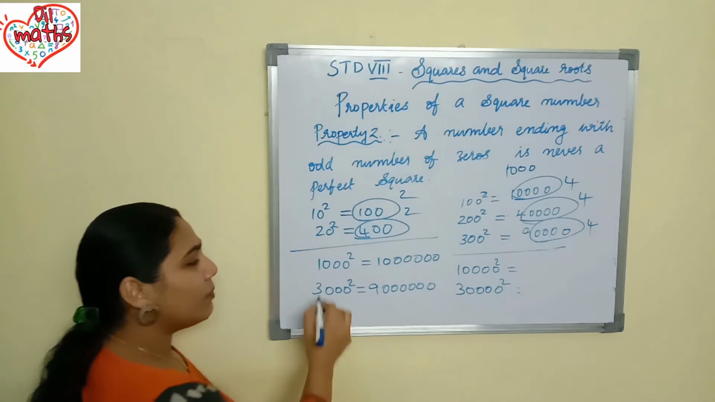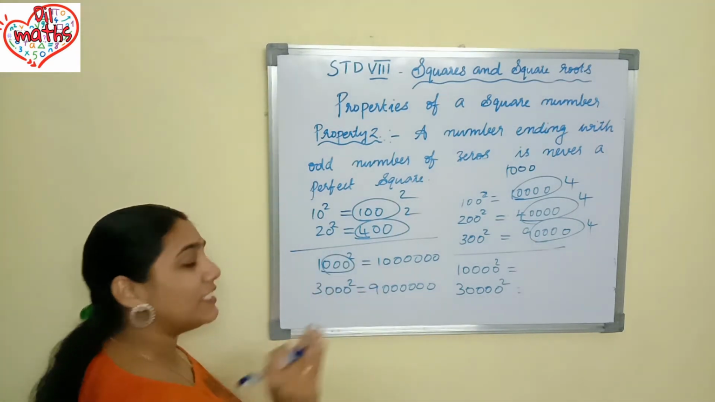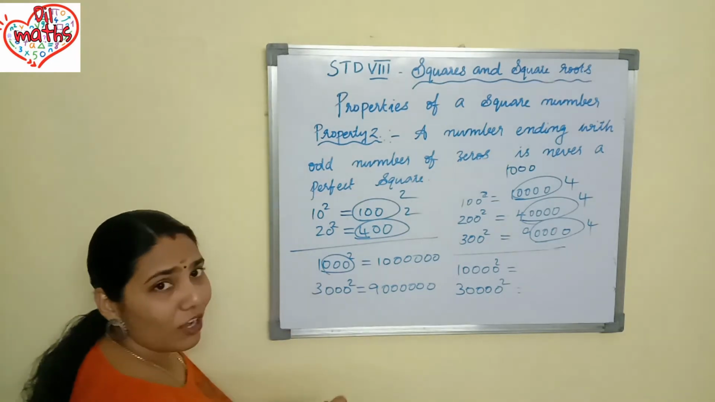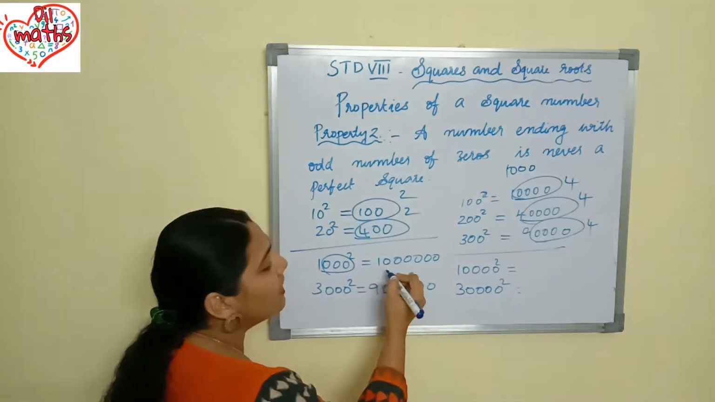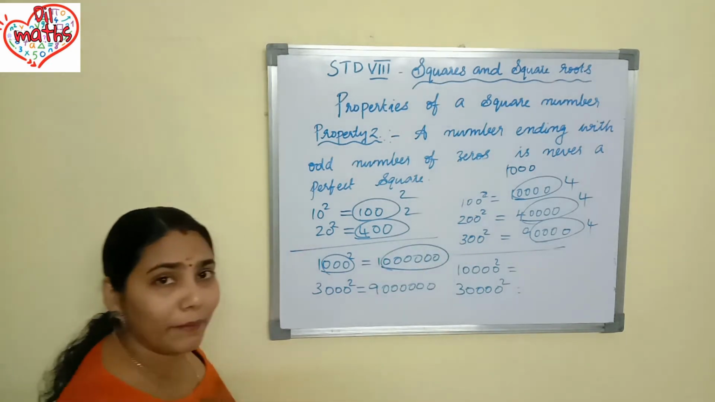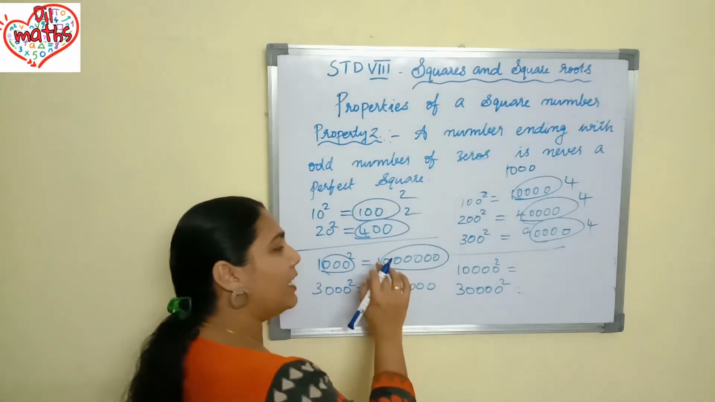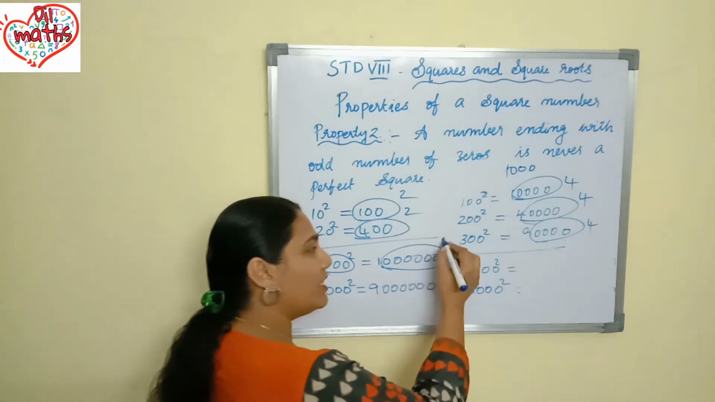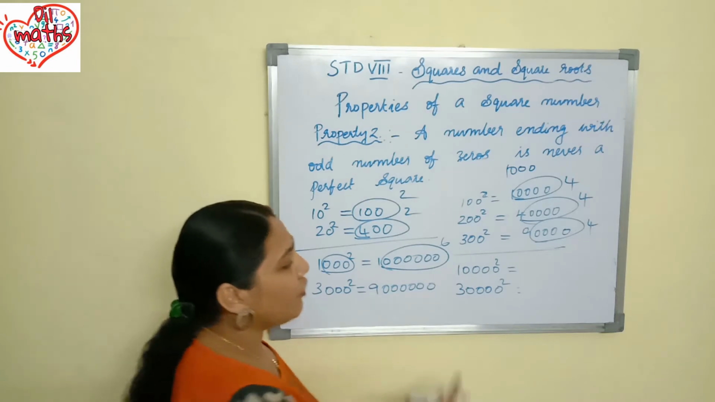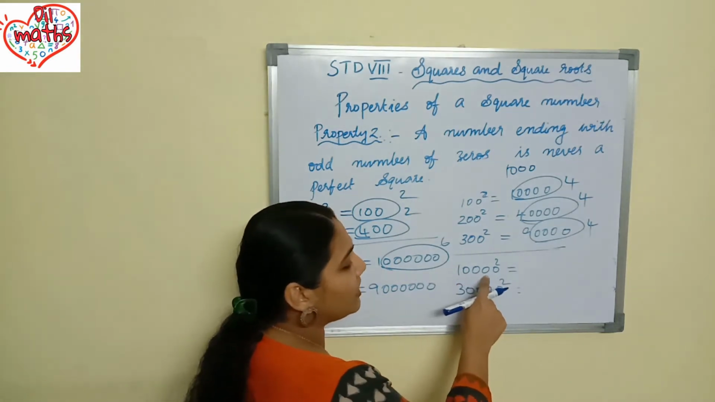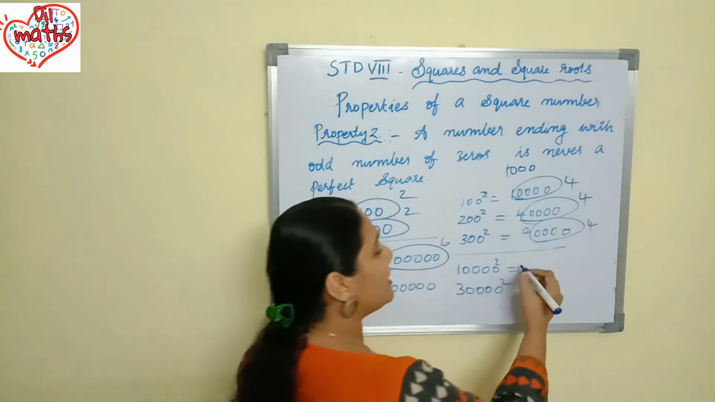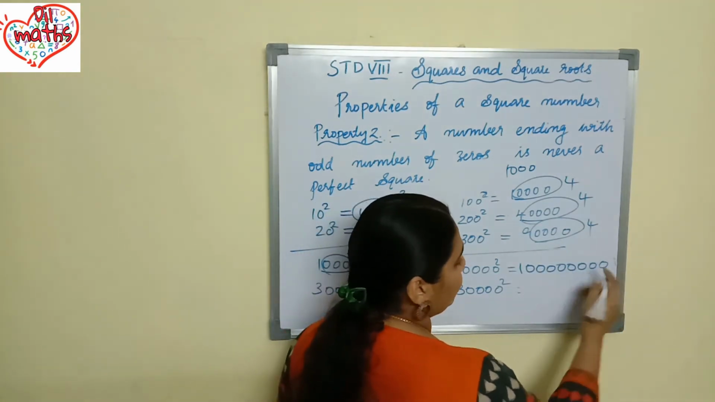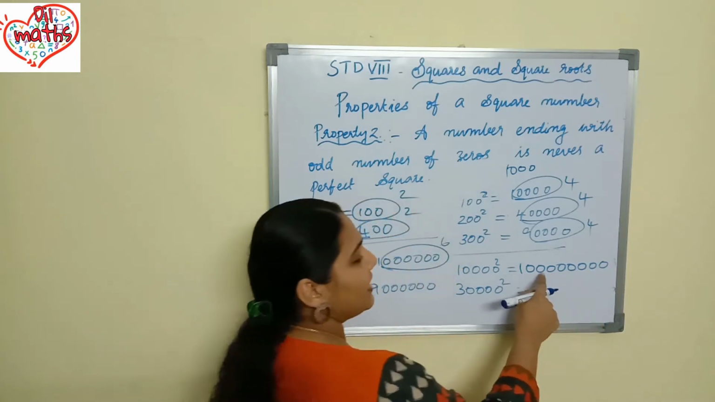Isn't it? And what about this? Here I took 3 zeros, isn't it? Here I took 1000. Here 1000 square is equal to how many zeros will come in the answer? That means how many zeros will come in the square number? This square number is ending with 1, 2, 3, 4, 5, 6 zeros. So this square number is ending with 6 zeros. If you are taking this, how many zeros are there? 1, 2, 3, 4. If you are taking the square of this number, definitely in the square number, 8 zeros will be there. 1, 2, 3, 4, 5, 6, 7, 8.